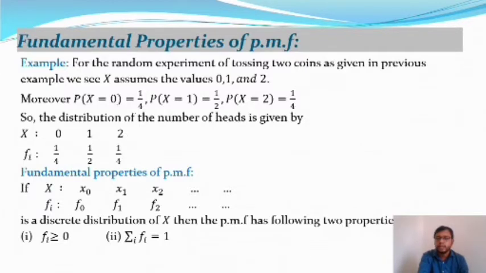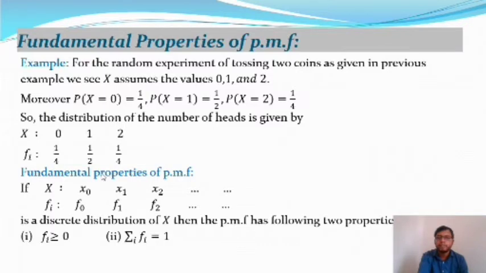So if we take capital X, the outcome, to be the number of tails, from this we'll get a similar distribution function. Here x equal to 0 means 0 tails, x equal to 1 means 1 tail, and x equal to 2 means 2 tails. So the distribution function is given by the number of tails as the outcomes 0, 1, 2, and the corresponding probability mass function is 1 by 4, 1 by 2 and 1 by 4.